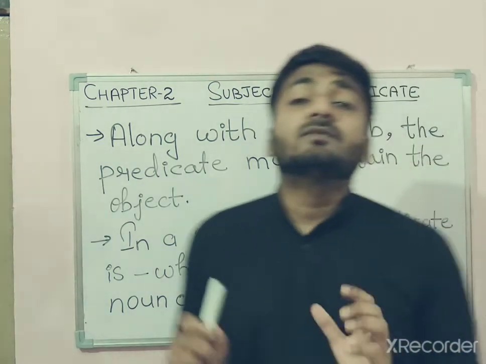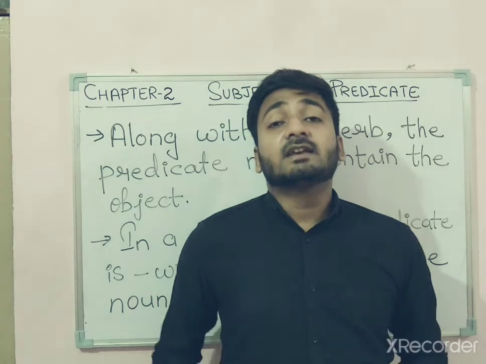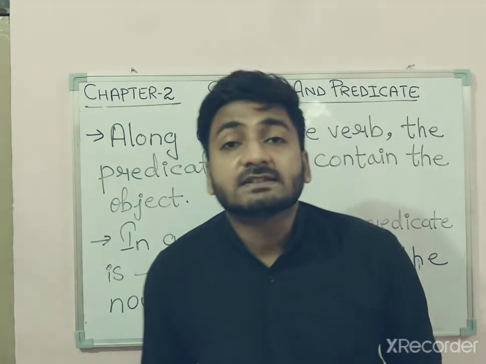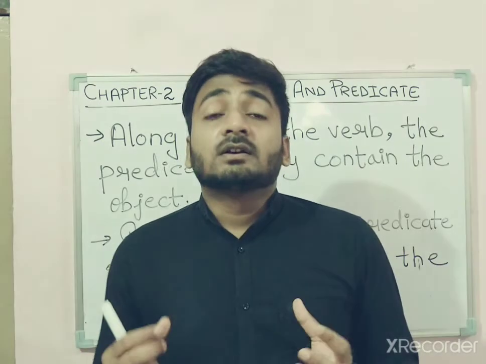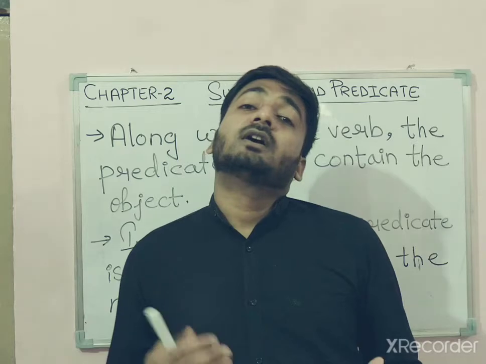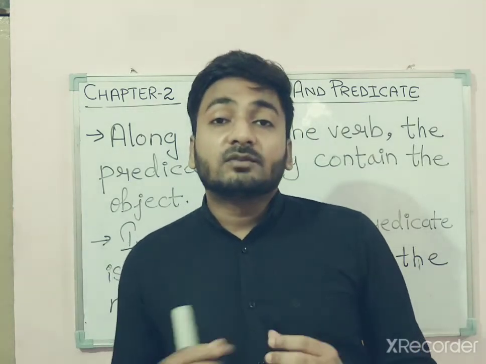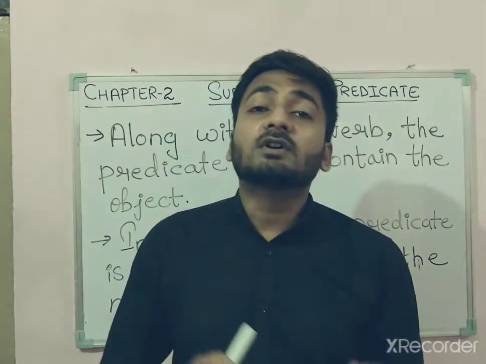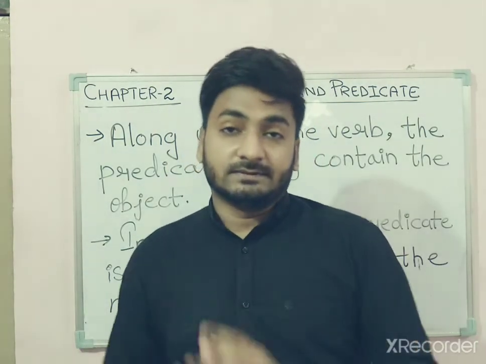That means in a very simple way we can say that in a sentence the predicate is the part which tells us what is said about a noun or a pronoun. That means what the subject is doing or what the subject is.